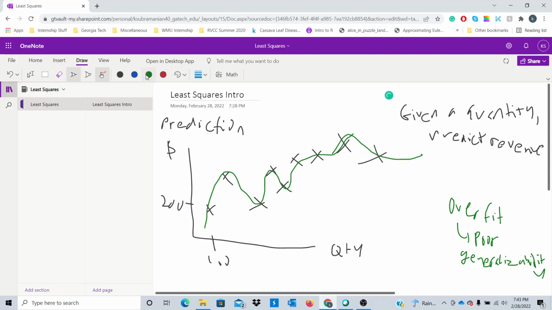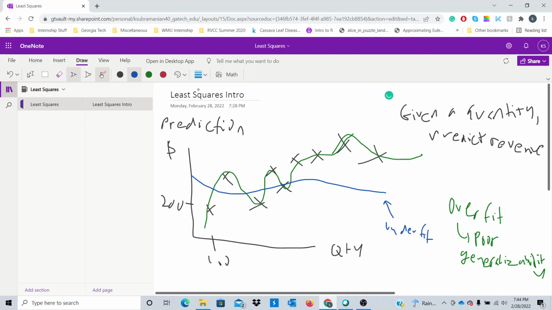Okay, so here, what's another way we can do this? Well, maybe we can fit some curve that goes like this, right? But notice the blue curve doesn't really seem to capture our data really well. It's not really catching on to the trend. So this seems to be what's called an underfit.